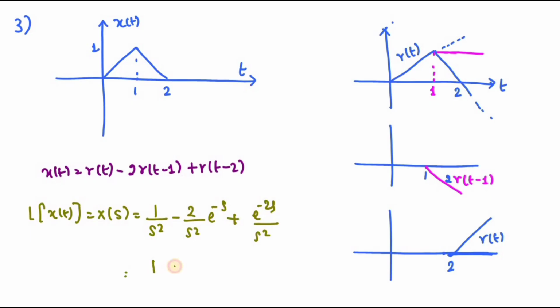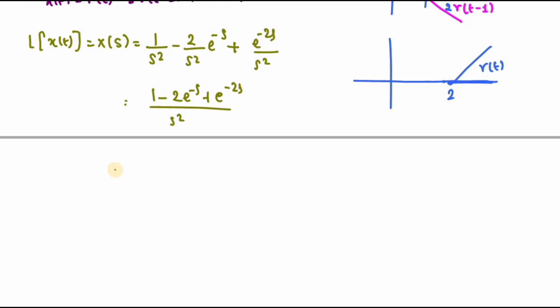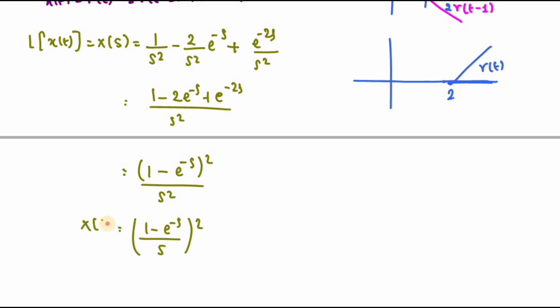So the answer is 1 minus 2 e power minus s plus e power minus 2s divided by s square. This I can write as 1 minus e power minus s the whole square divided by s square. So that is nothing but 1 minus e power minus s divided by s, the whole square. So this is your x of s value.